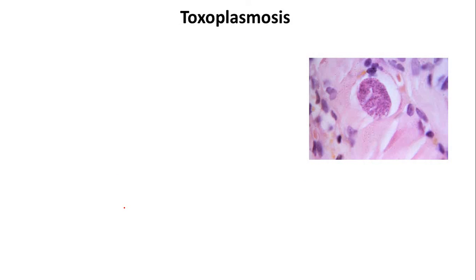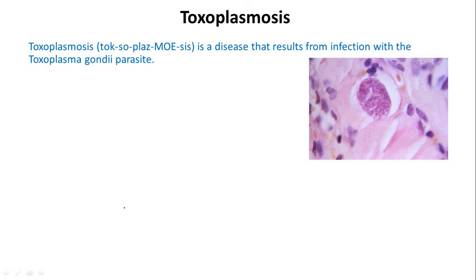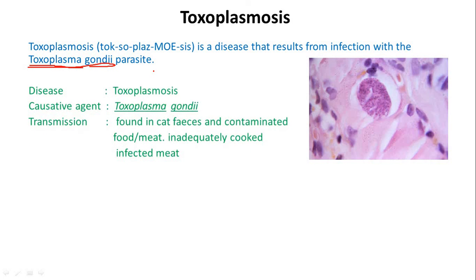Last one is toxoplasmosis. Toxoplasmosis is a disease that results from infection with Toxoplasma gondii. Should be underlined, Toxoplasma gondii parasite. Disease is toxoplasmosis. Causative agent Toxoplasma gondii. Transmission: found in cat feces and contaminated food, particularly meat.